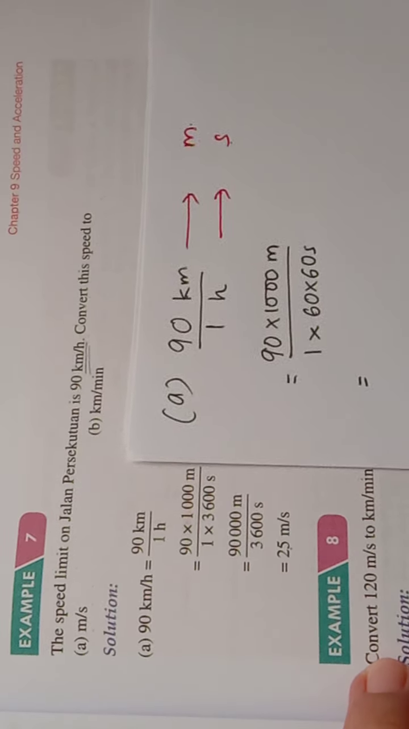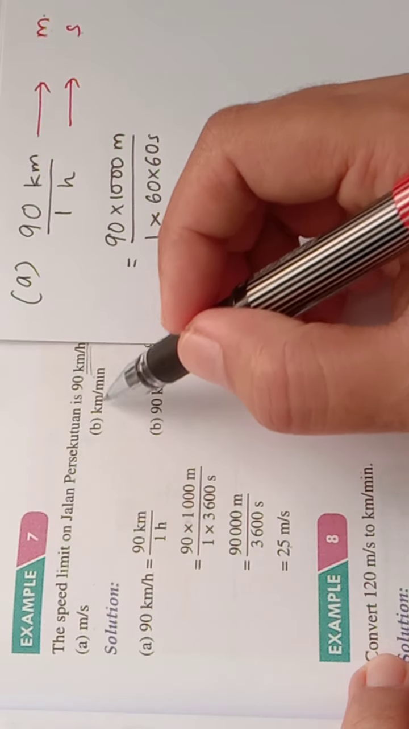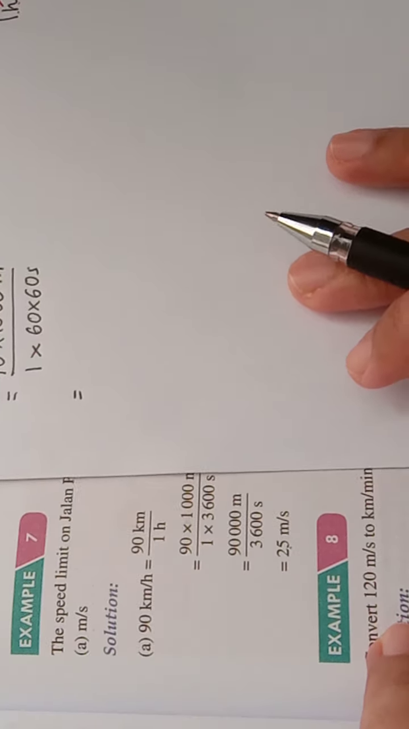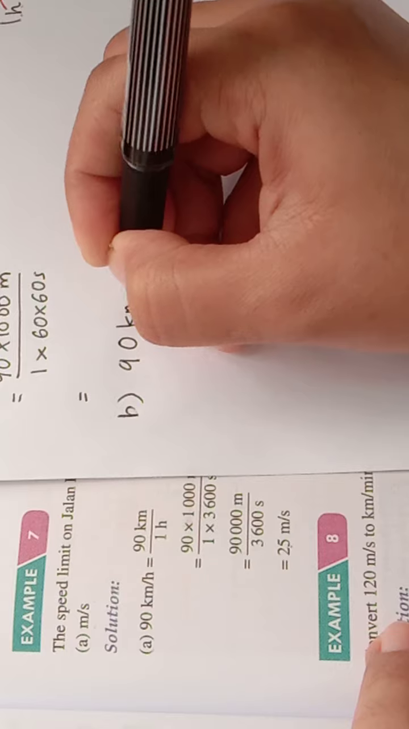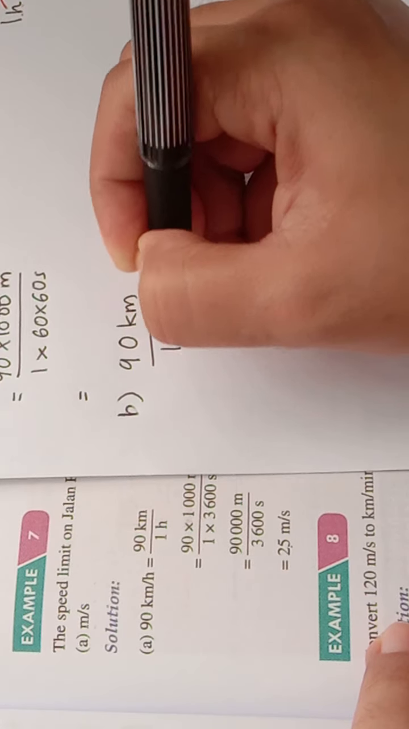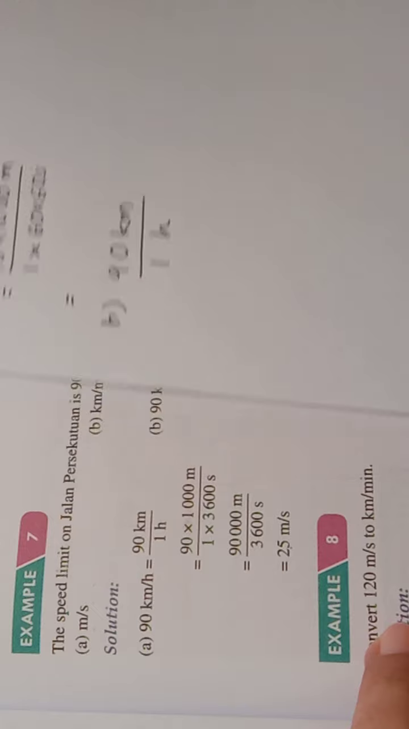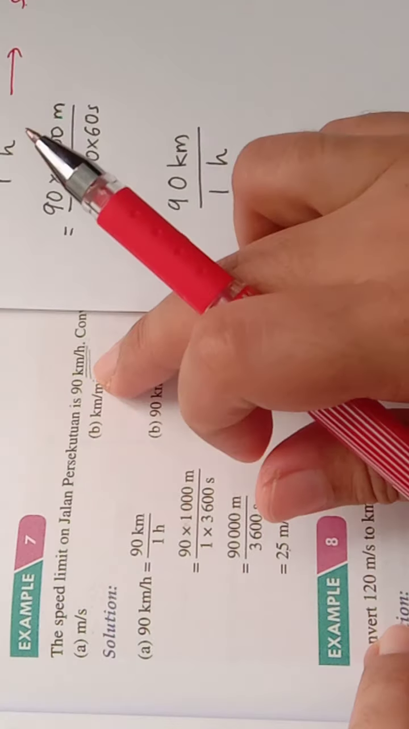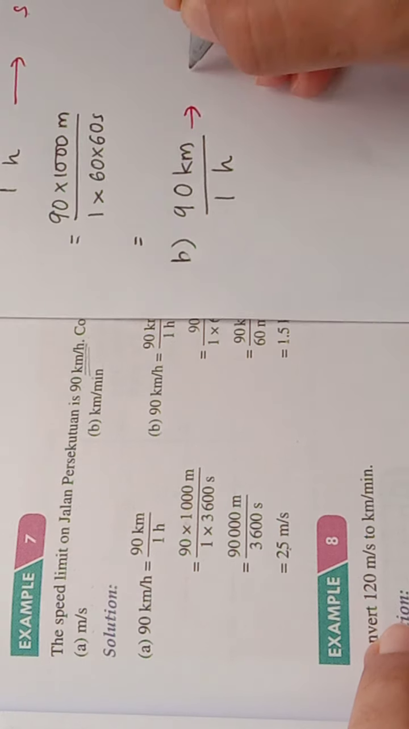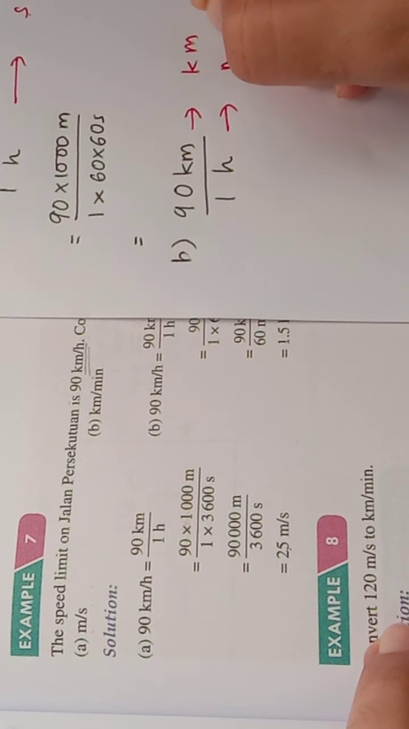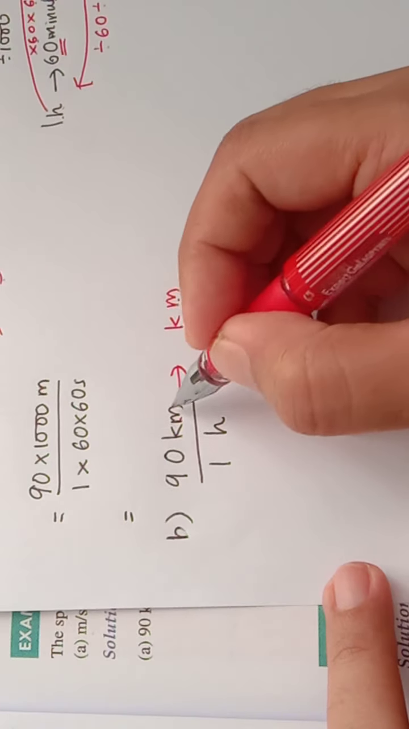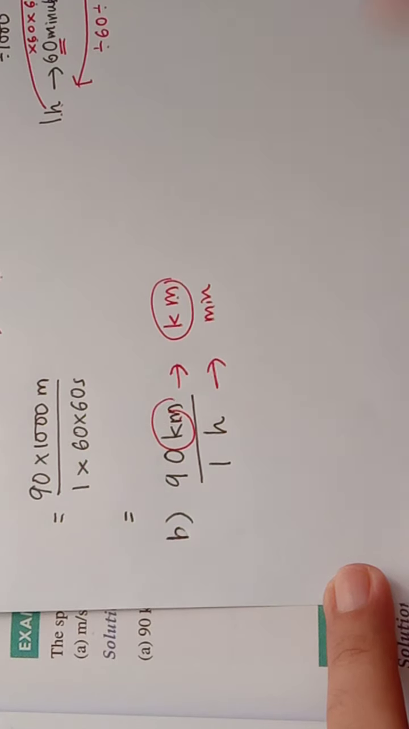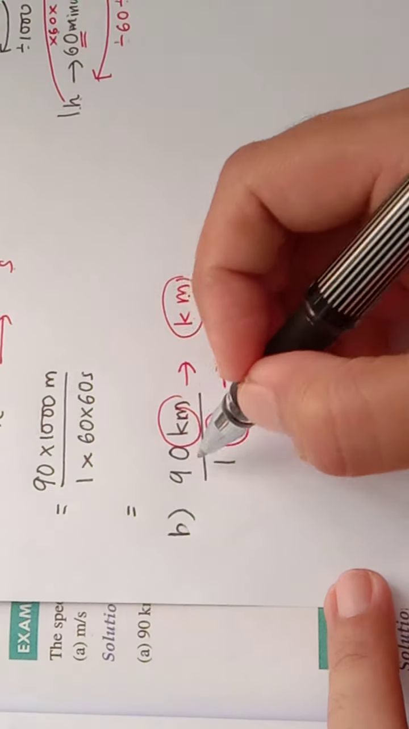In question B, kilometer per minute, this is different. Same question, 90 kilometer per 1 hour, but we need to change to kilometer per minute. Kilometer to kilometer, no need to change because the unit is the same. We need to change hour to minute only. So, 90 kilometer.